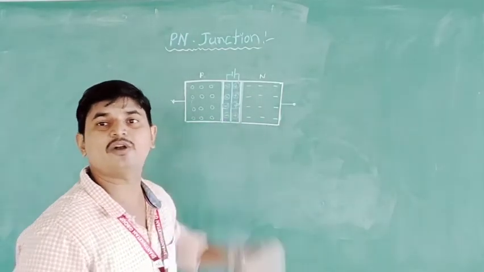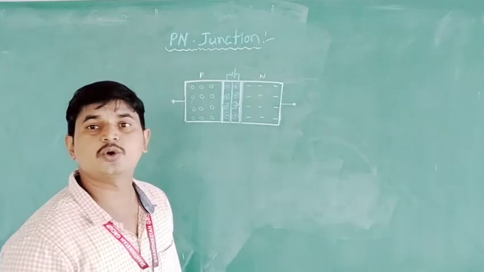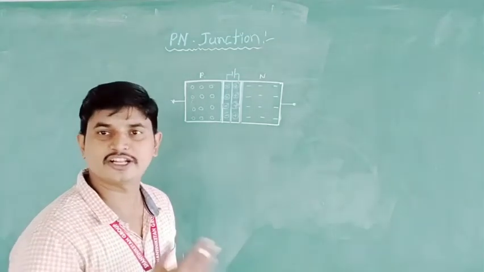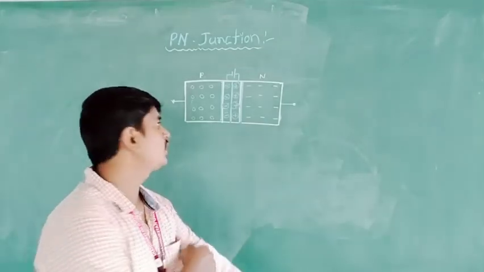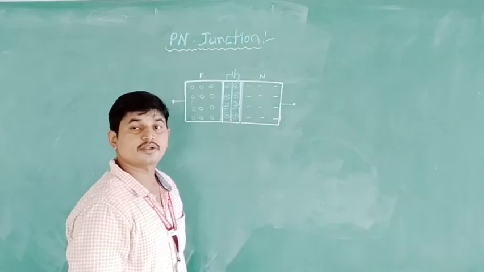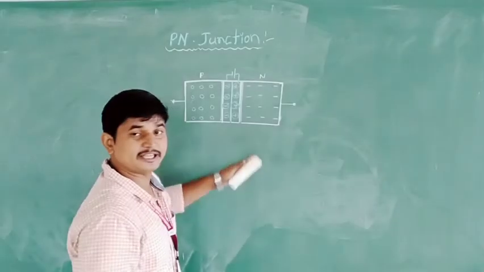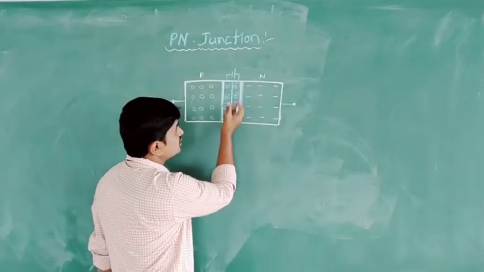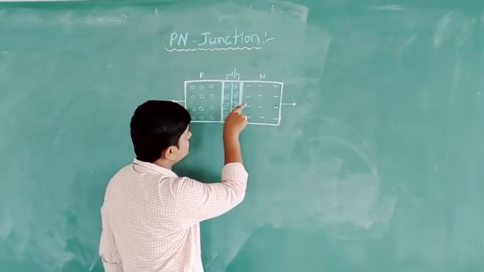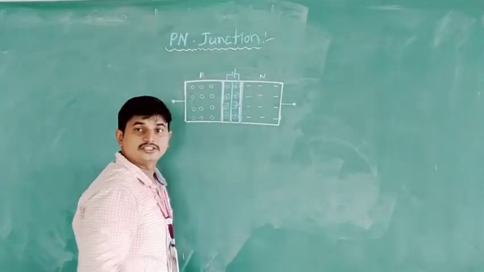Due to the electric field, what happens here? The electrons and holes are drifted. Then drift current is generated. Initially, the diffusion current is more. As diffusion takes place, the layer increases because of the diffusion. See, holes diffuse into this side and electrons diffuse into this side.